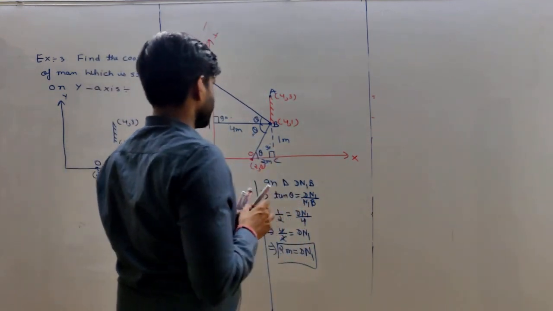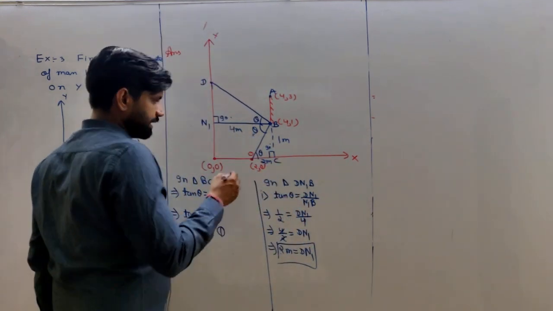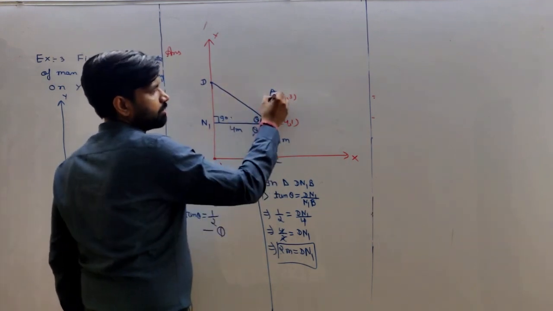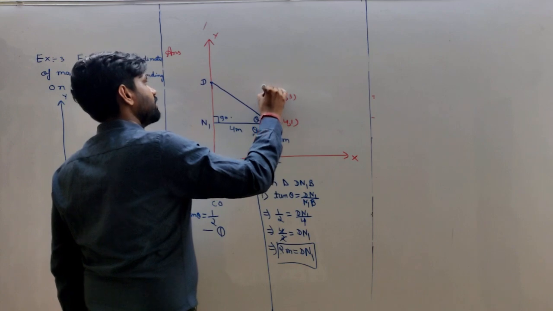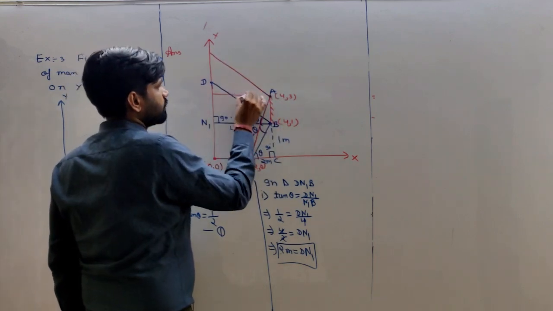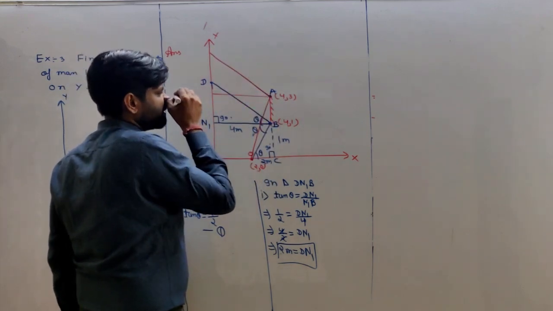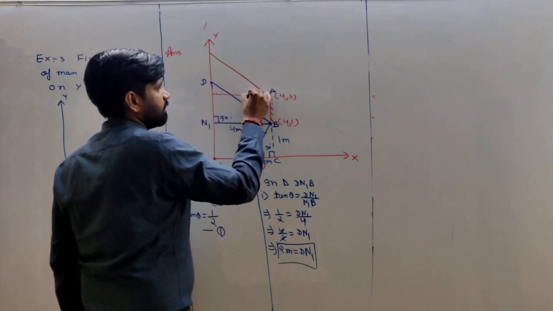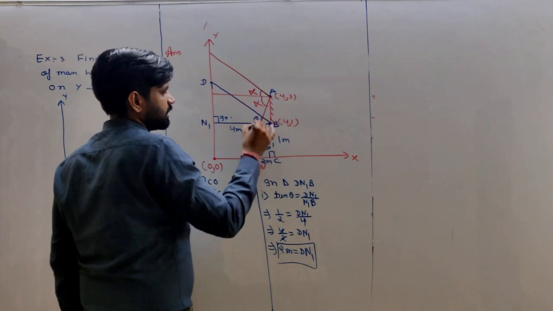Next, the incident ray is incident on point A. From the point of incidence a normal is drawn, and after reflection the reflected ray is at an angle alpha. This angle is alpha, then this angle is also alpha.